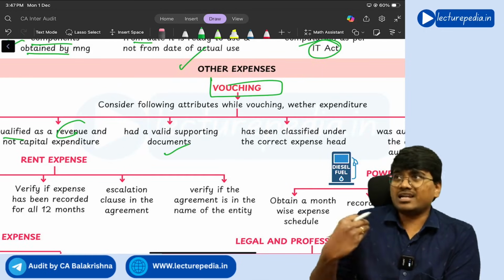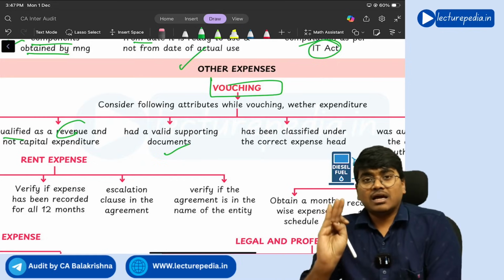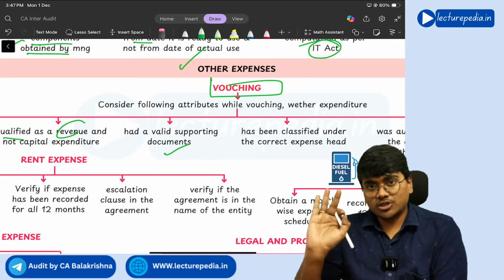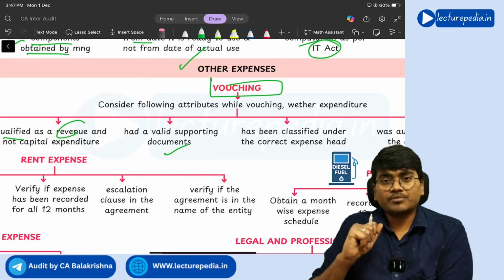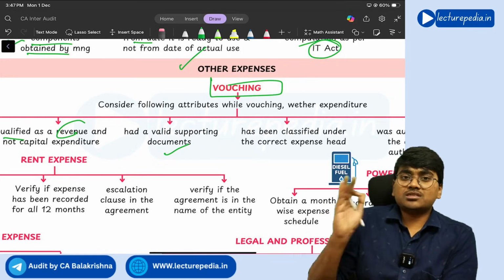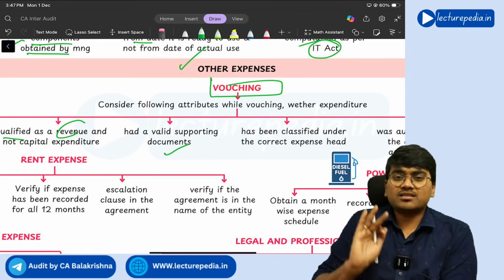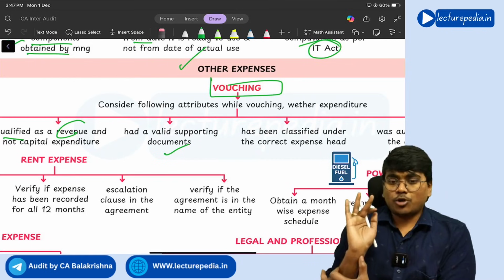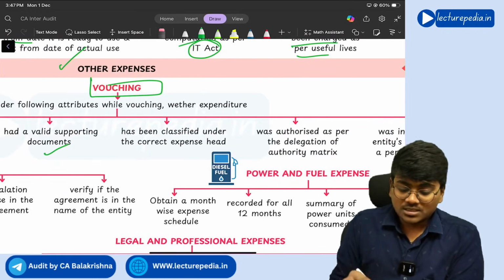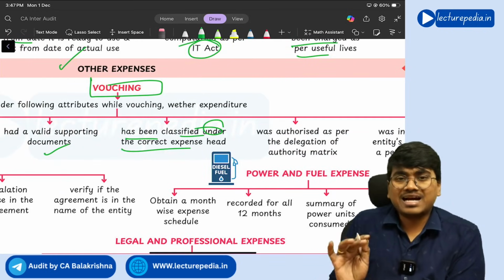For electricity expenditure, there should be an electricity bill. For power and fuel, there should be a fuel bill. Understand? So for the other expenditure, you have to vouch it through the proper supporting bill, and see that it has been classified under the correct expense head.